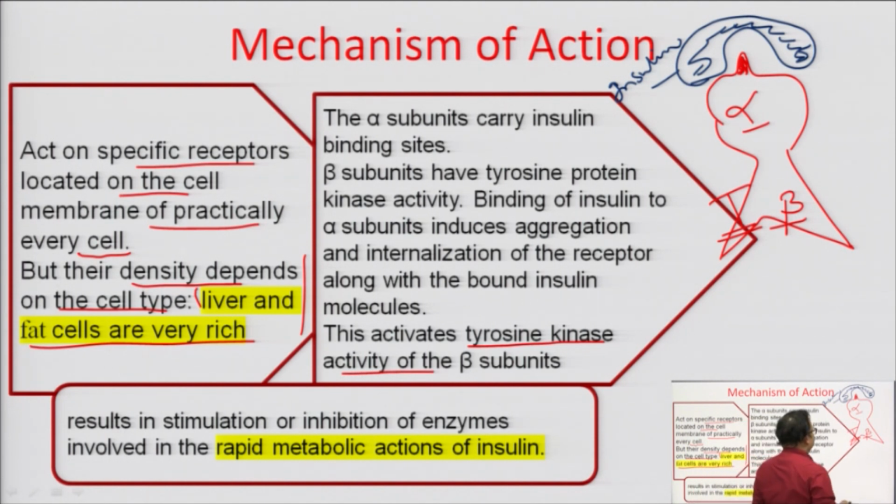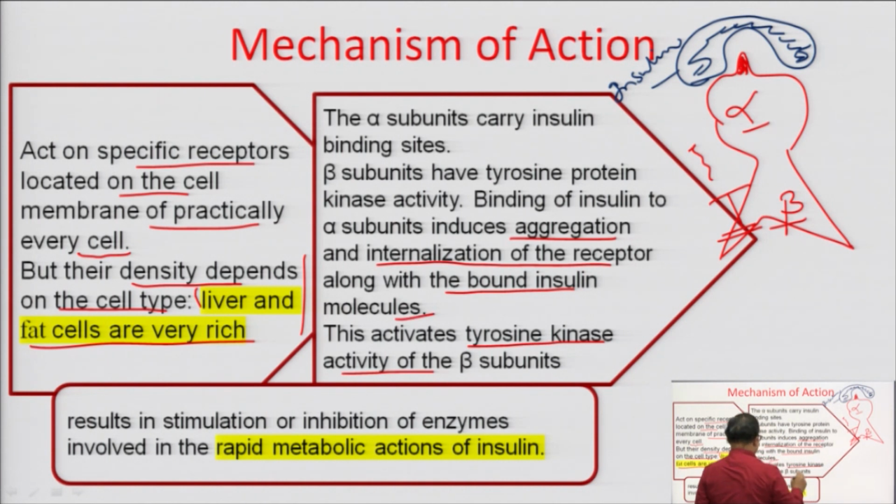As soon as this insulin binds over this binding site, it induces the aggregation, means it brings about some changes inside this receptor, that means internalization of the receptor along with the bound insulin molecules. And due to these internal changes, the tyrosine kinase activity of the beta subunit increases.